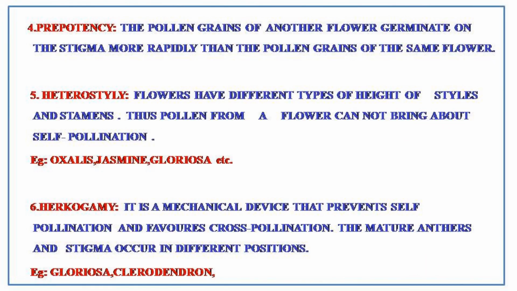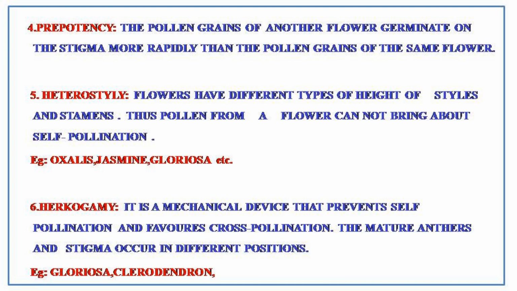Now the next method is prepotency. That is, the pollen grains of another flower germinate on the stigma more rapidly than the pollen grains of the same flower. Example, apple, grapes, pear, etc. The next method is heterostyle.